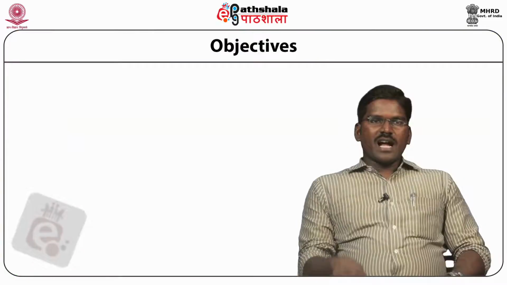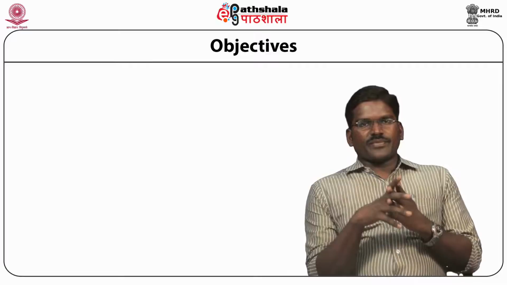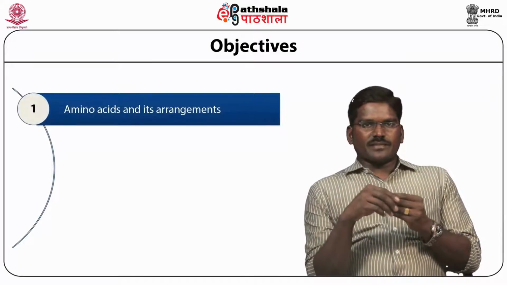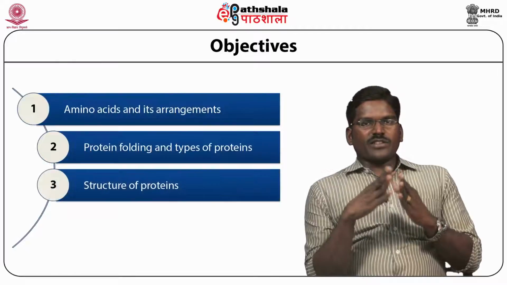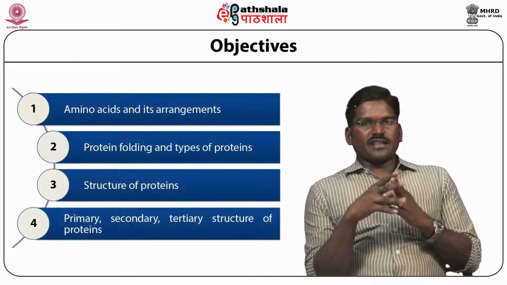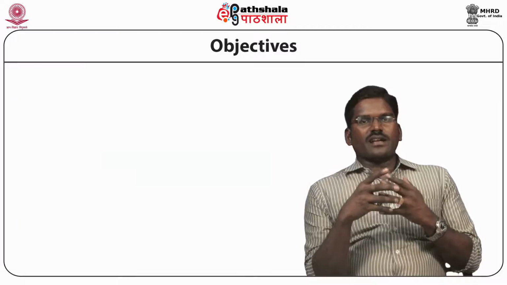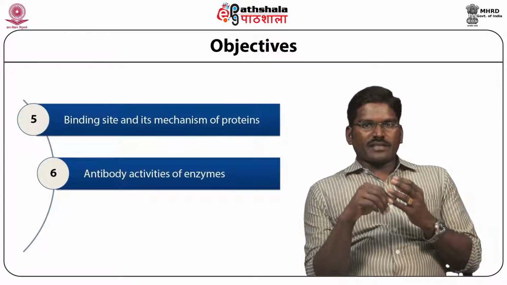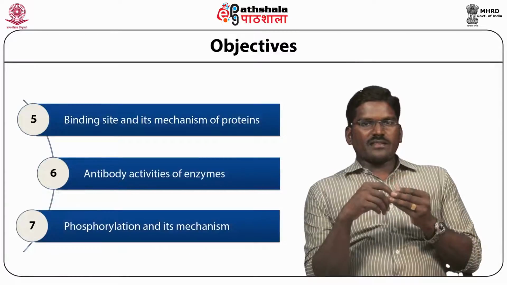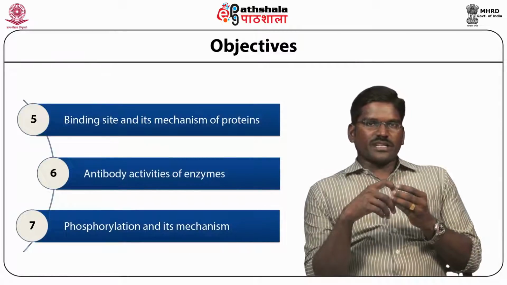Today we are going to talk on protein structure and its functions from the paper Structure and Function of Biomolecules. The objective of today's lecture is amino acids and their arrangements, protein folding and the types of proteins, primary, secondary and tertiary structure of proteins, binding sites and their mechanism, activities of enzymes, phosphorylation and its mechanism. These are all going to be studied in today's lecture.